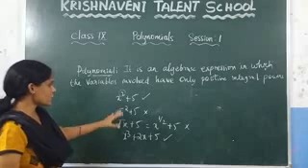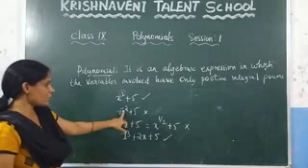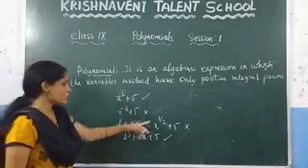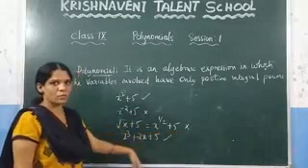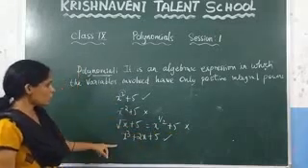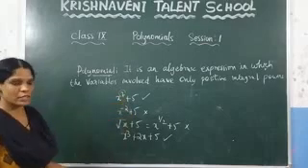Here, in all these cases, we can see it is a negative integer, so it is not a polynomial. Since it is a fraction, it is also not a polynomial. And these two are polynomials because here the power is a positive integer.